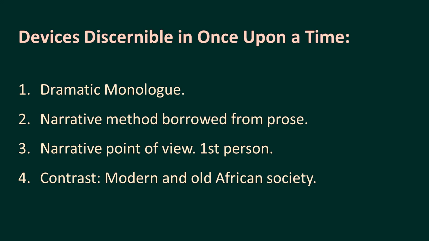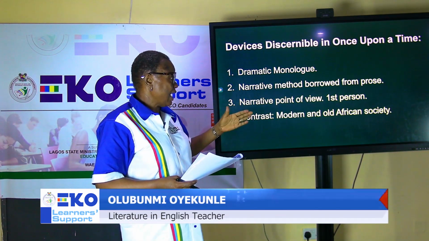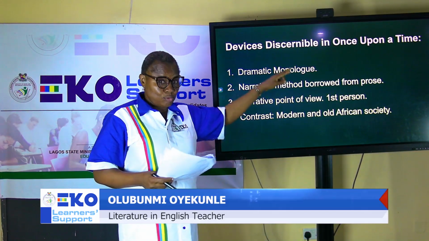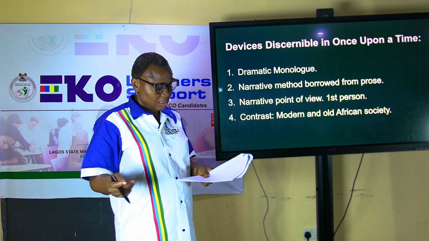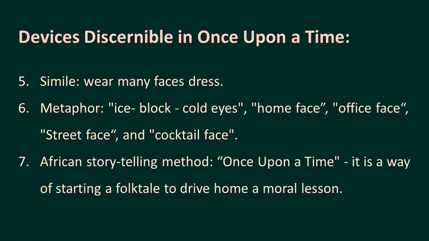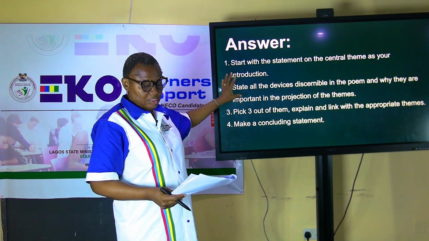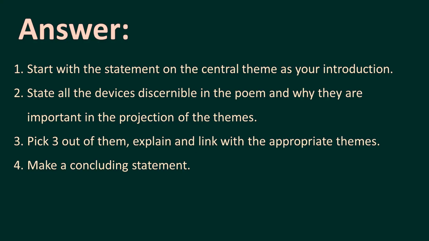The third person starts because somebody is talking about, the third person is talking before he now refers to himself by saying I. So we have 2 narrative points of view in here, and that is borrowed from prose. Then we have contrasts, the modern and the old African society being compared. We have simile, we have talked about them, African storytelling. A student can pick 3 from those devices and begin to answer using these rules.